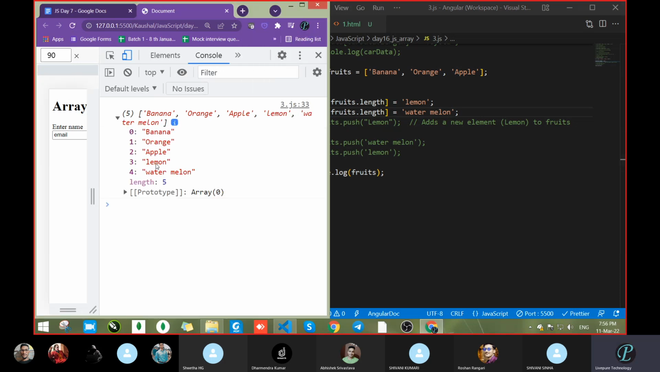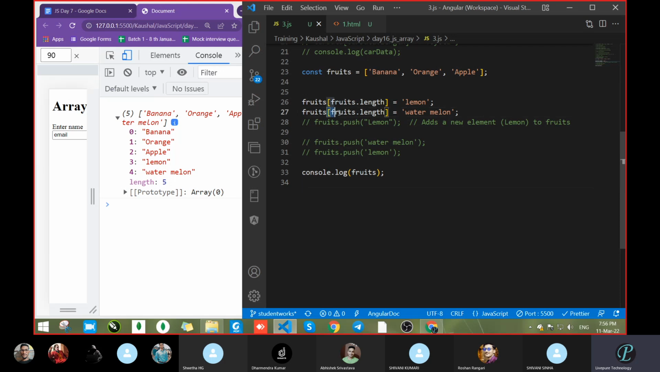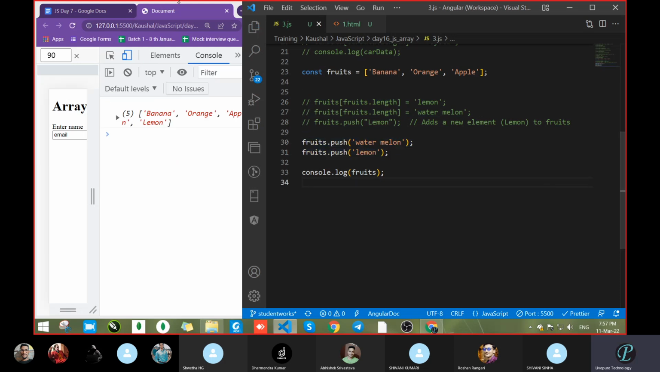Where is the data? We got lemon on the last, then watermelon, because automatically it is taking the fruits dot length value and then pushing. So by this way we can push the data, and by this way also we can add the data. Both are ways of adding data, but some differences are there. We will look over that. Just wait. Does anyone have any issue with how we can add data?